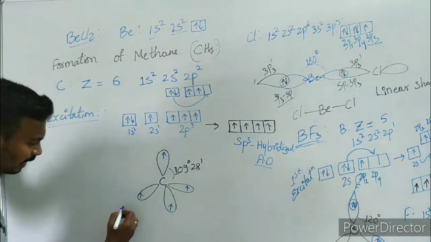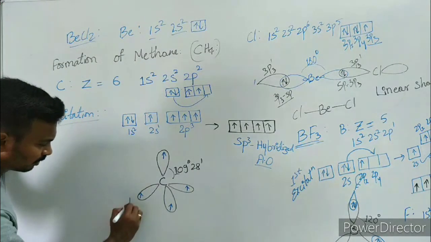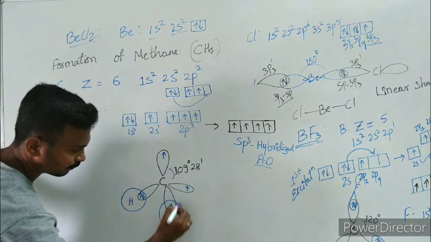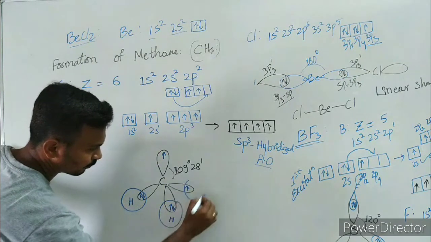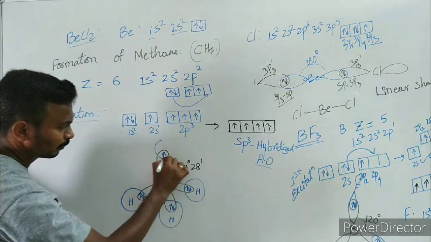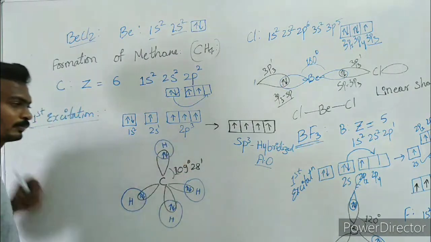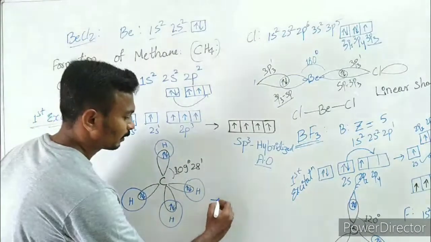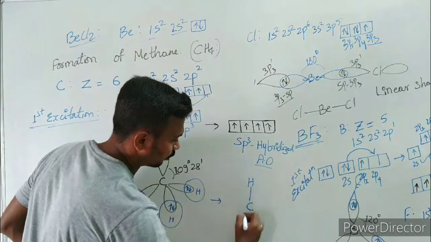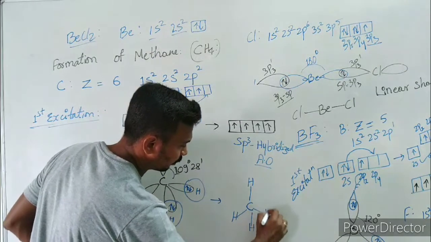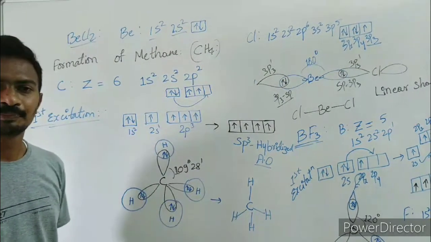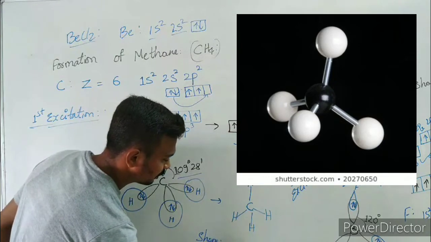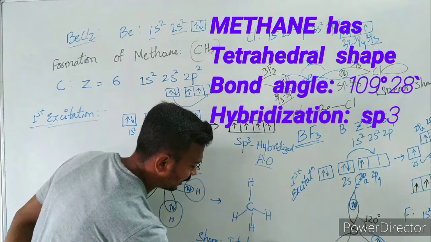So that hydrogen with its 1 unpaired electron is going to overlap with these 4 hybridized orbitals and form a bond like this around the carbon. 4 covalent bonds are going to be formed around 1 carbon atom, right, with a bond angle of 109 degrees. And the shape is tetrahedral shape.